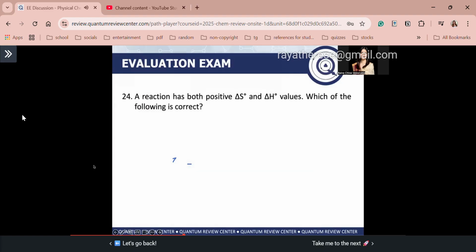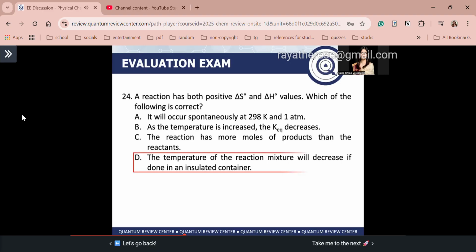Okay? Next, number 24. A reaction has both positive delta S naught and positive standard enthalpy change values. Which of the following is correct? Okay, so these are the choices, guys. What could your answer be? Okay, so guys, the answer here is letter D. The temperature of the reaction mixture will decrease if done in an insulated container.